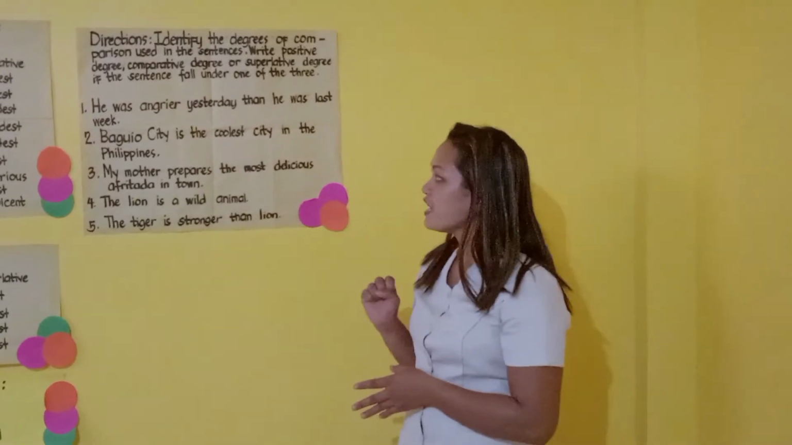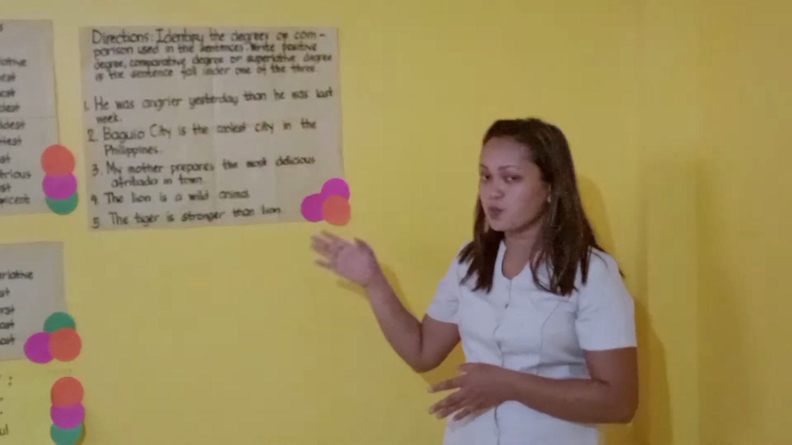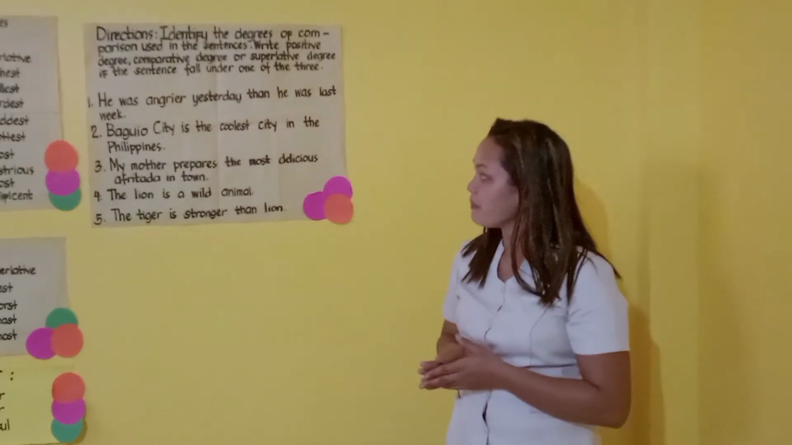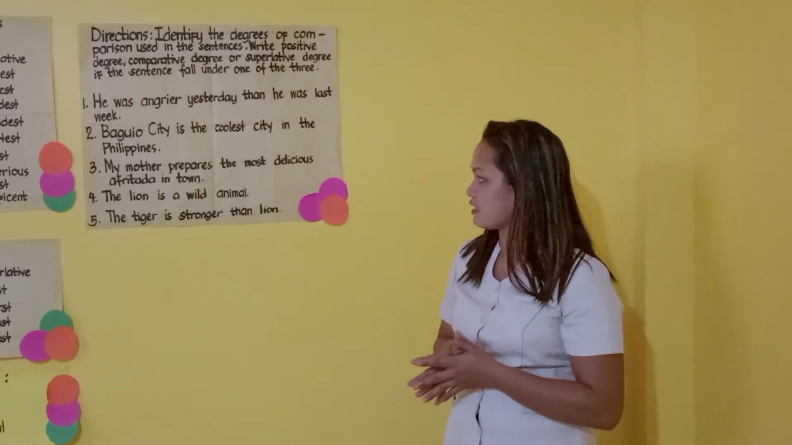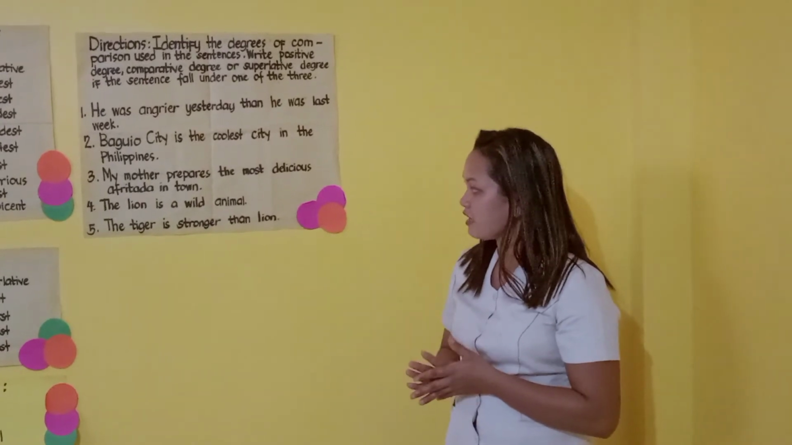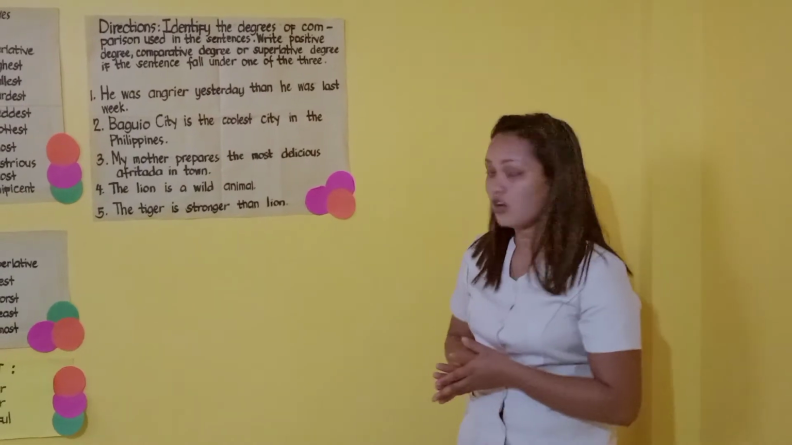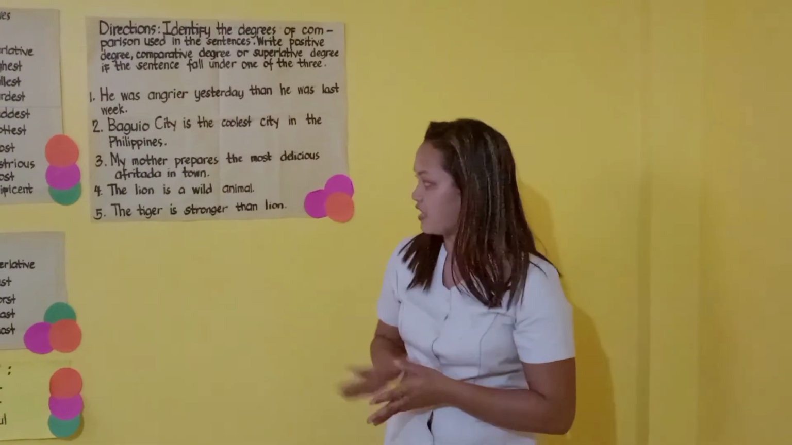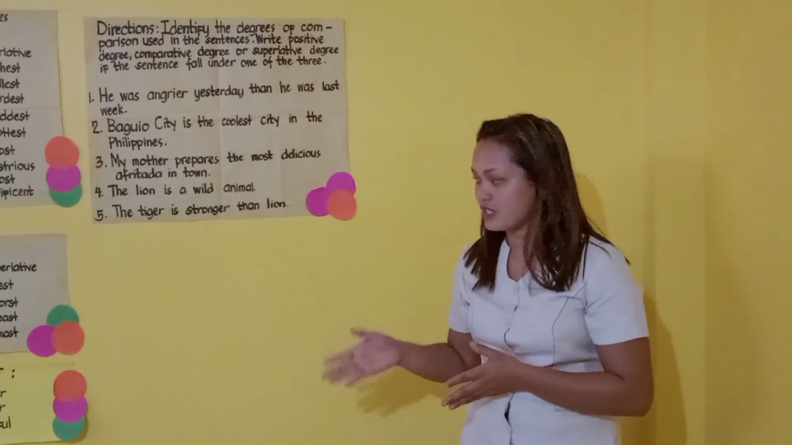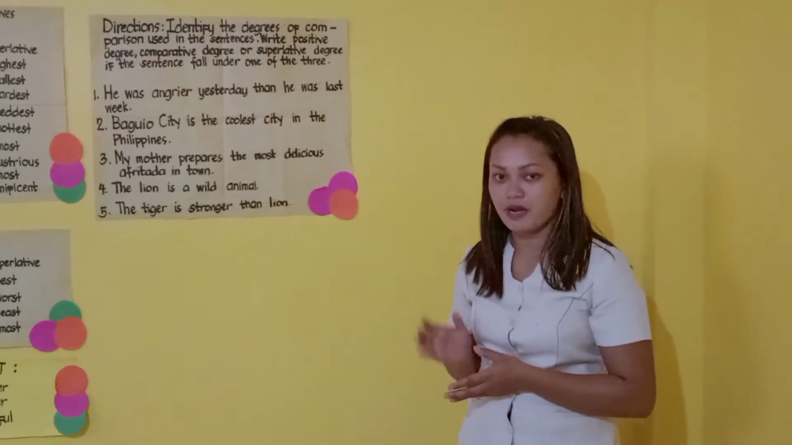Number 1, he was angrier yesterday than he was last week. So number 1 is an example of comparative degree. Number 2, Baguio City is the coolest city in the Philippines, falls into superlative degree. Number 3, my mother prepares the most delicious afritada in town, is an example of superlative degree. Number 4, the lion is a wild animal, falls under positive degree. And number 5, the tiger is stronger than the lion, is a comparative degree.